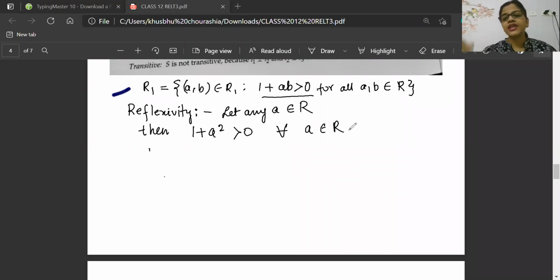Now, beta, if I take any negative number also, minus 1 by 2, minus 1 by 2 into minus 1 by 2. But here I have to take minus 1 by 2 into minus 1 by 2, because here we have the set of A, A, set of B, B, set of C, C, like that we can take.